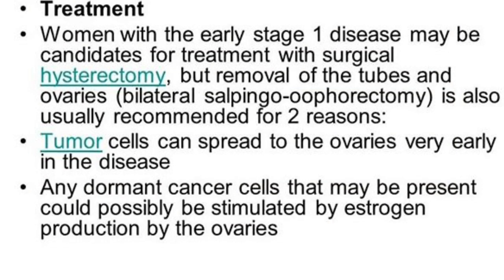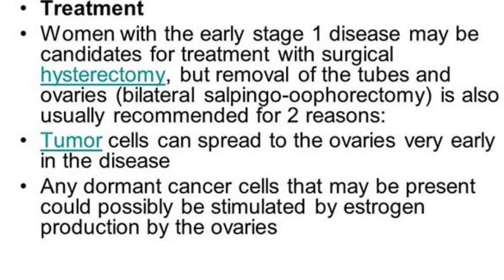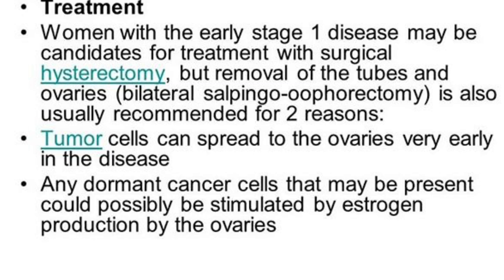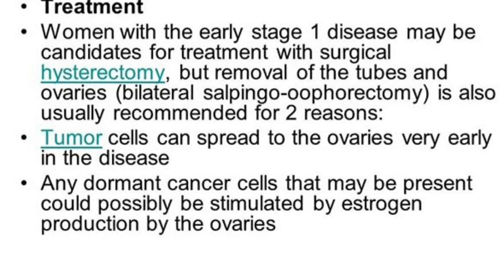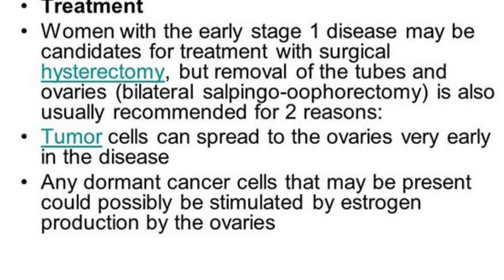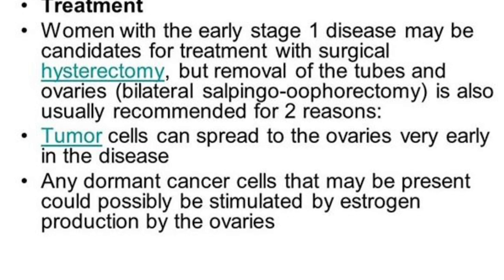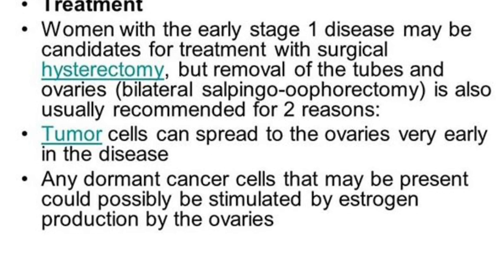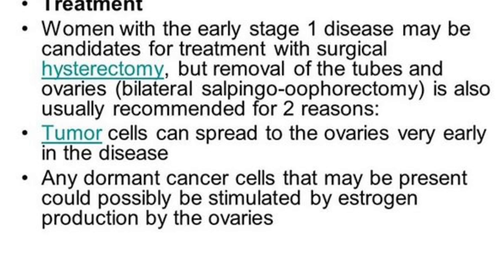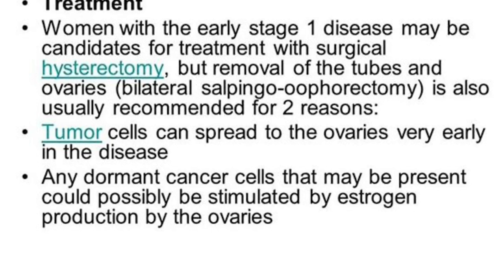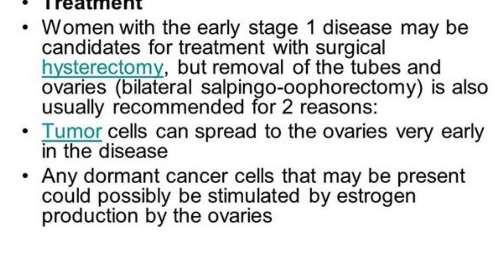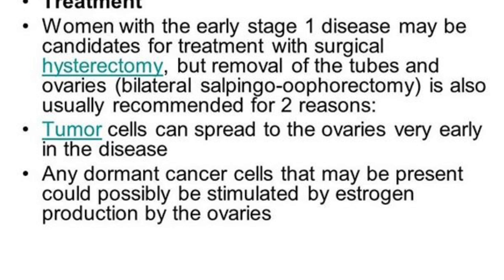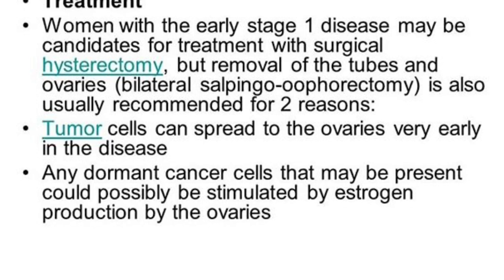So for management, surgery is the treatment option that is given. In this case, standard surgery of total hysterectomy and removal of both fallopian tubes and ovaries, otherwise known as bilateral salpingo-oophorectomy, is what is recommended. This can be performed abdominally or laparoscopically. In a case where MRI suggests cervical involvement, a modified radical hysterectomy is performed, which also removes a cuff of the vagina, paracervical and parametrial tissue to ensure adequate excision margins.